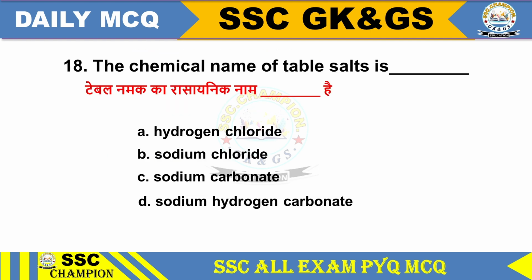Question 18. The chemical name of table salt is option A hydrogen chloride, option B sodium chloride, option C sodium carbonate, option D sodium hydrogen carbonate. The chemical name of table salt is sodium carbonate.